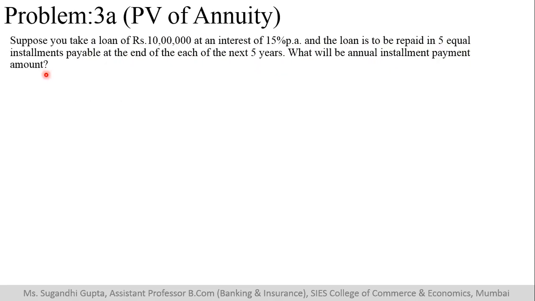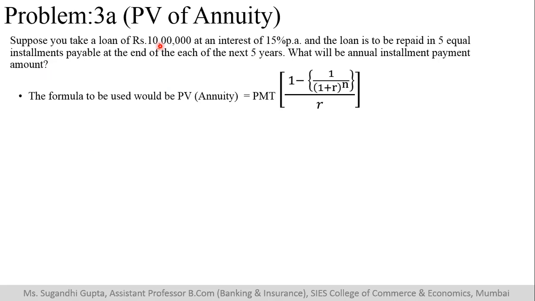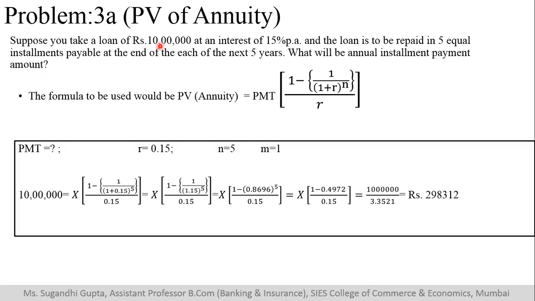Now in this sum, it is as good as we are trying to calculate what will be the EMI for this loan. Okay, how much EMI I have to pay for a period of 5 years if I have to repay this particular amount with interest. So the formula that we will use is the same, ordinary annuity formula. Now in this case, again we need to find out the PMT. Now we already have the present value of the loan, how much loan he is taking. We need to find out what will be his annuity amounts.